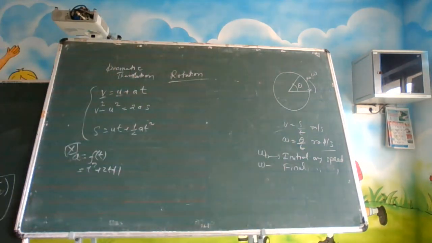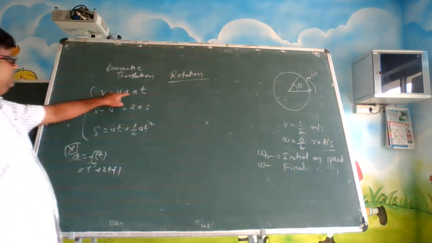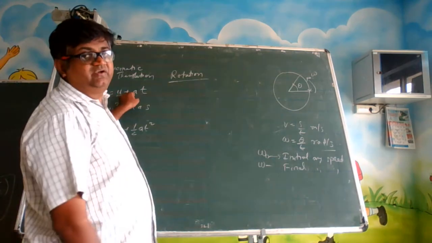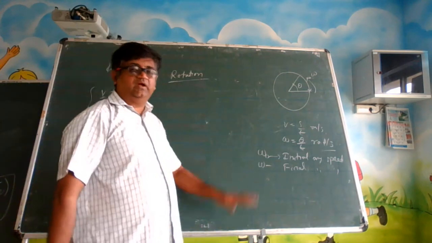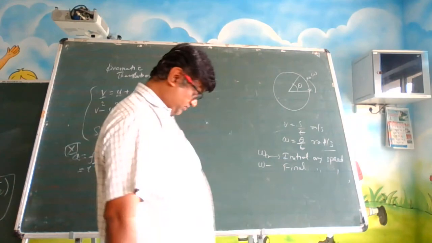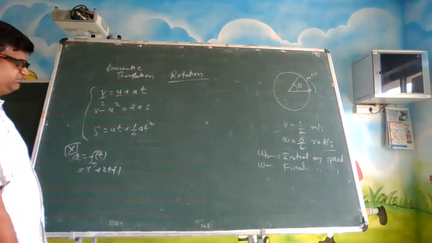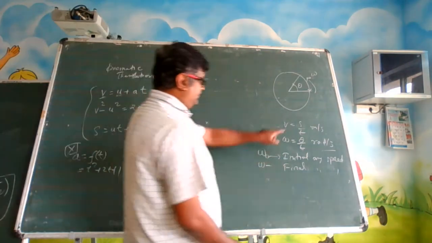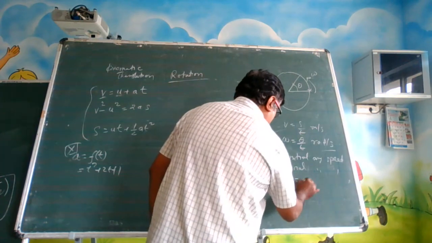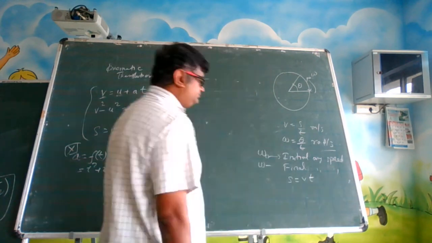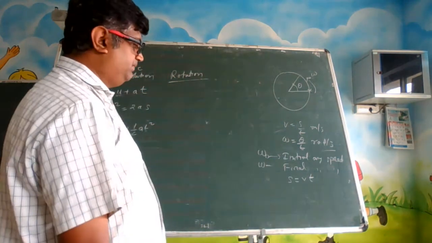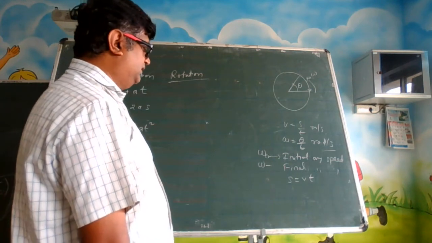Here there is linear acceleration; here there is angular acceleration, rotational acceleration. Carefully see this. Can I write S is equal to Vt?